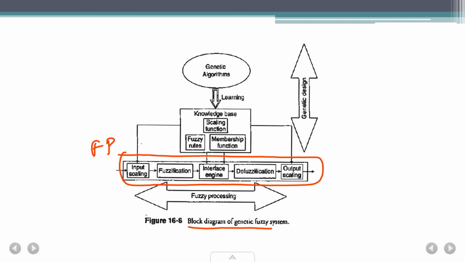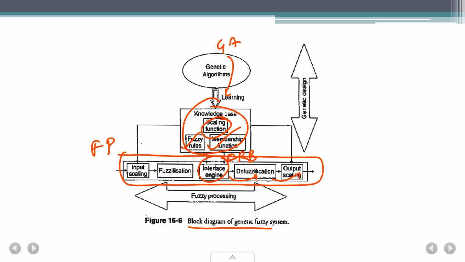So you have input scaling. When the input range values are given to you, you want to scale the input values. We do that over there. Then we do fuzzification of the inputs. Then we have an inference engine. Here you have the fuzzy rule base, FRB. In that fuzzy rule base, or you can call it the fuzzy knowledge base, you have fuzzy rules, membership functions, and then there's a scaling function. All these things are tuned and optimized by using GA. So GA comes into the picture at this stage, and then you go for defuzzification, and then you go for output scaling.